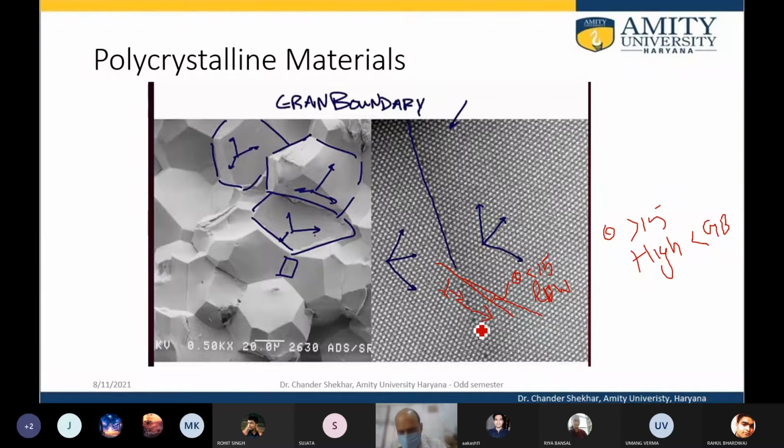The dislocation defect can move comparatively easily, as compared to a high angle grain boundary. So material slippage occurs and the ductility of the material improves.